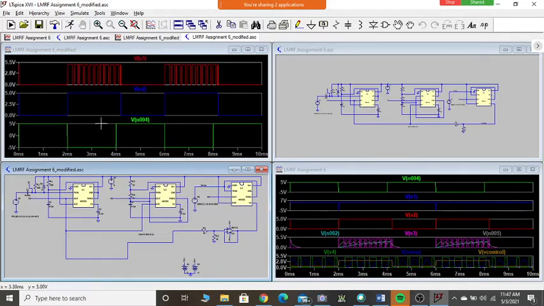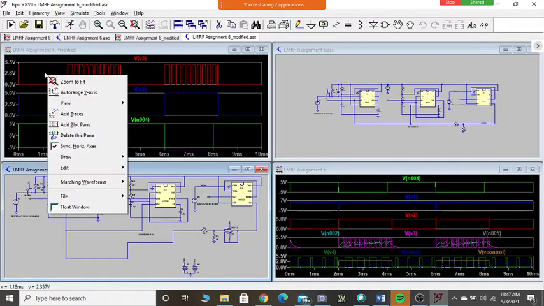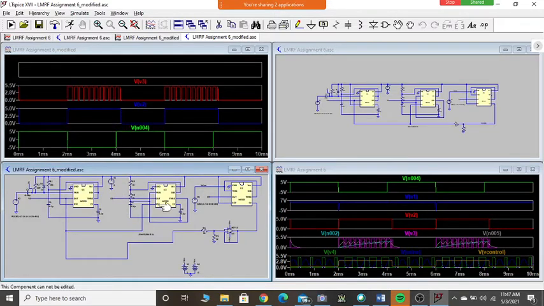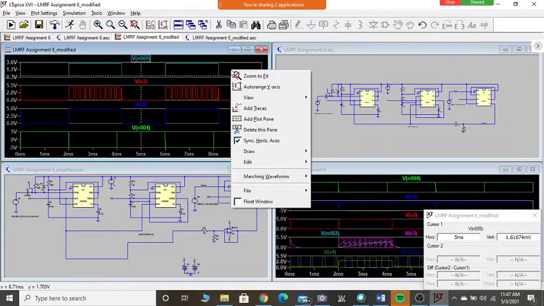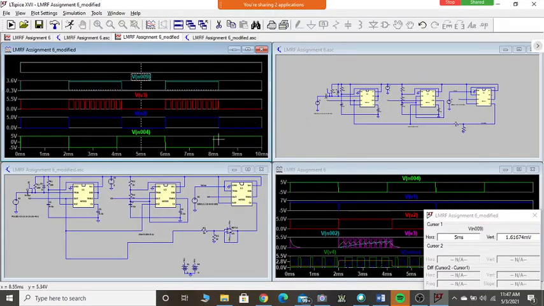Can you see it's coming here? Is it visible? Then I will add one more pin. I will take this exclusively. Can you see the voltage here is almost 0, 1.6 millivolts. It's almost 0.